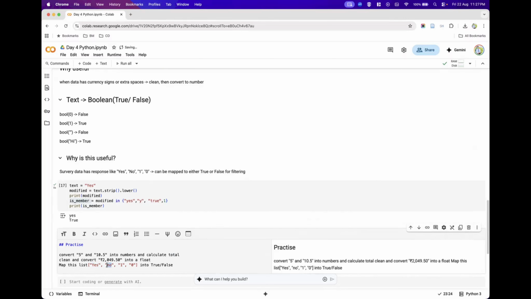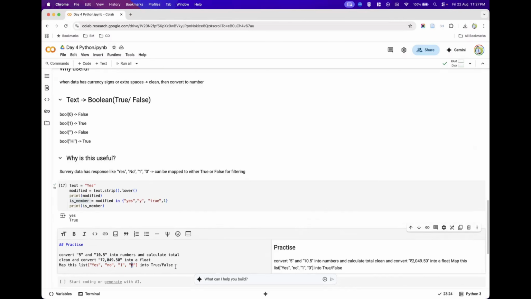This will also be true. Even though it is "no", it is some value present inside single quotes or double quotes, so it will be treated as a non-empty string and returned as true. This one also still represents a value, so it will return true only. And this one should also return true because it is a string data type with double quotes in it. Only if it is an empty string will it return false, otherwise it will all return true. So in this case it will return all true.